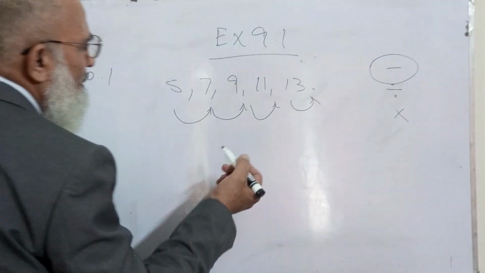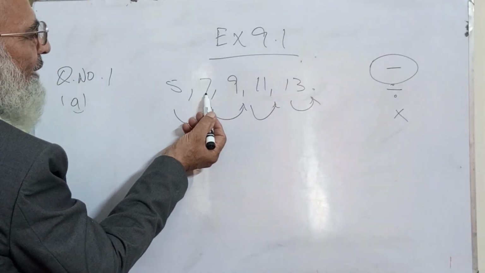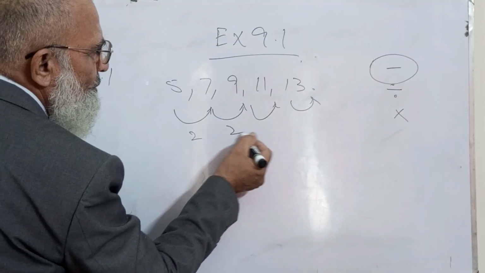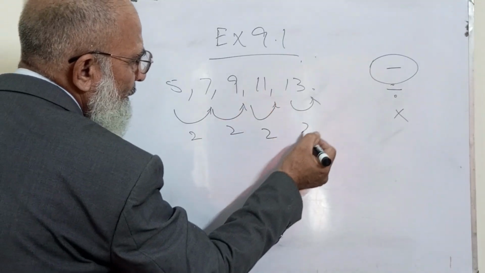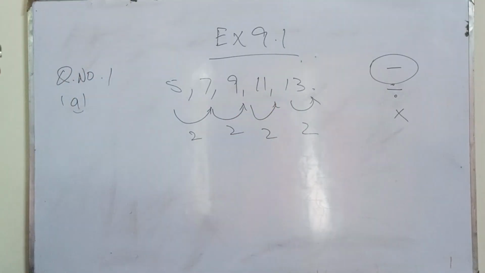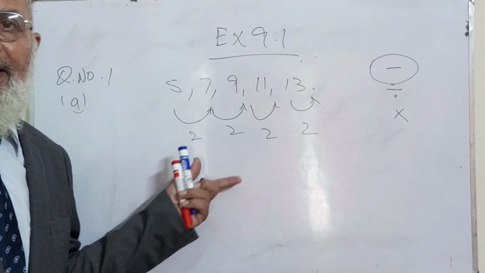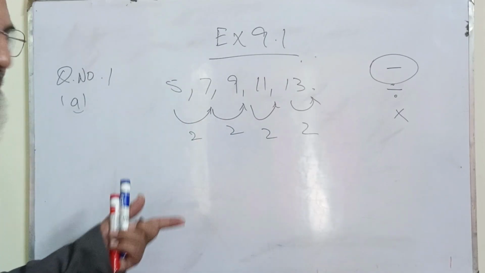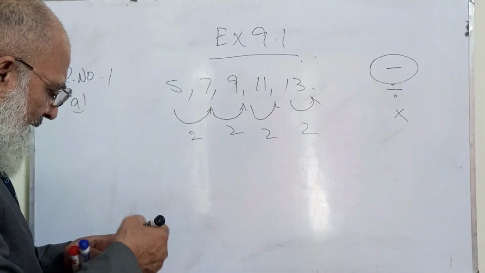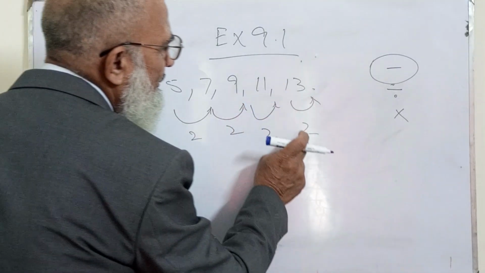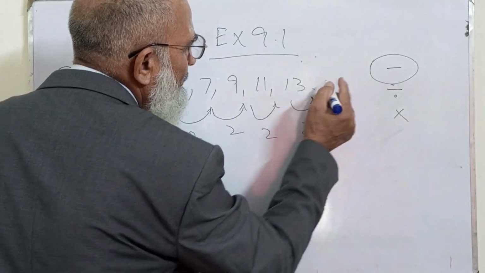Subtraction: 7 minus 5 is 2. 9 minus 7 is 2. 11 minus 9 is 2. Now I have established a sequence in which there is an increment of 2 on each previous term. Now what I have to find is the next three terms. Now just 13 plus 2 is 15.